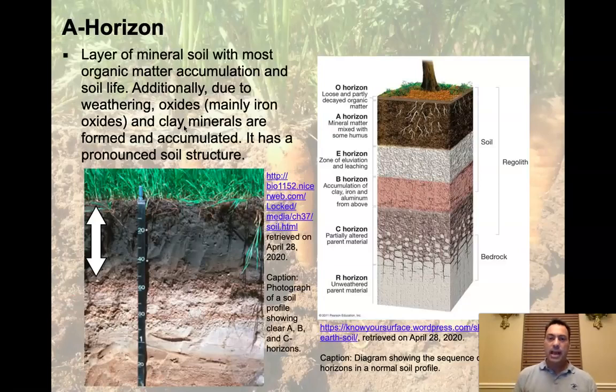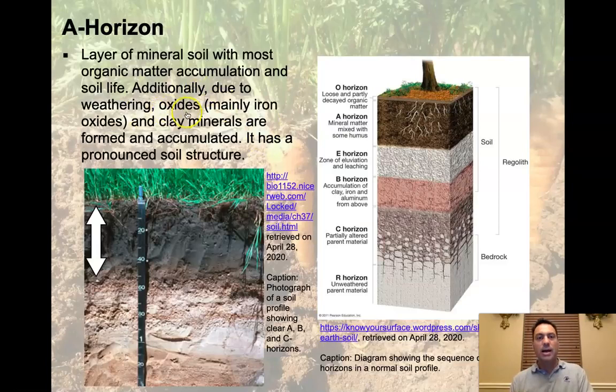The next layer down is the A horizon. So the A horizon is a layer of mineral soil. So this is where we get minerals. Remember, the O had no minerals. So now we have minerals with most organic matter accumulation and soil life happening in this layer. So this is where the action is, right? This is the really rich, good stuff that we use to grow plants in.